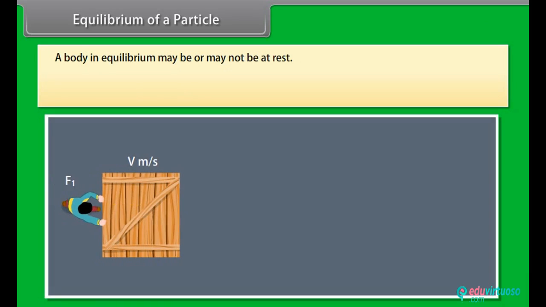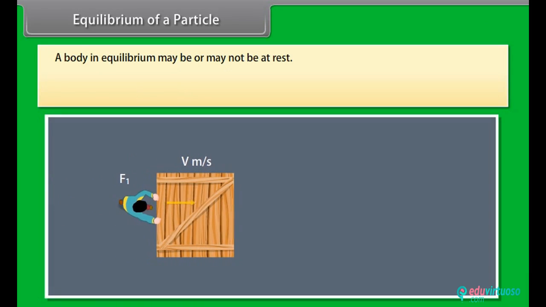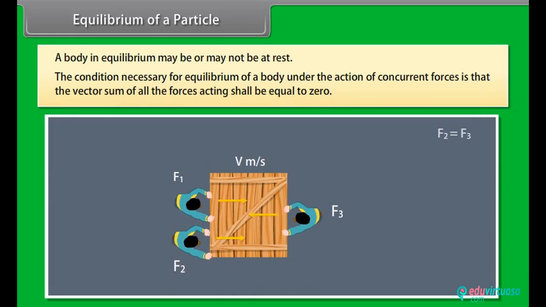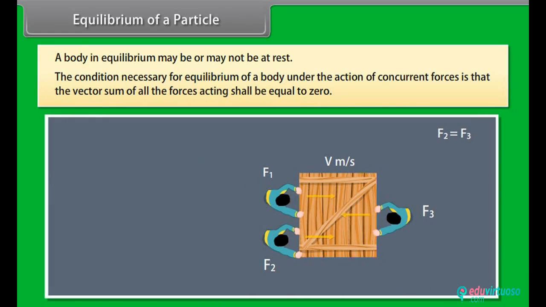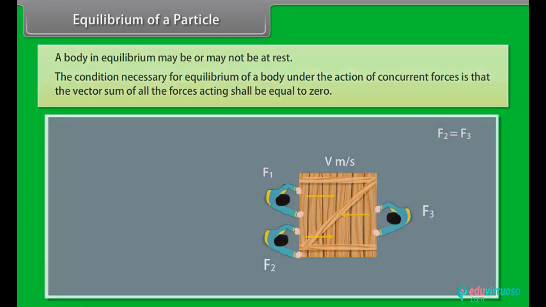A body in equilibrium may be or may not be at rest. The condition necessary for equilibrium of a body under the action of concurrent forces is that the vector sum of all the forces acting shall be equal to 0.